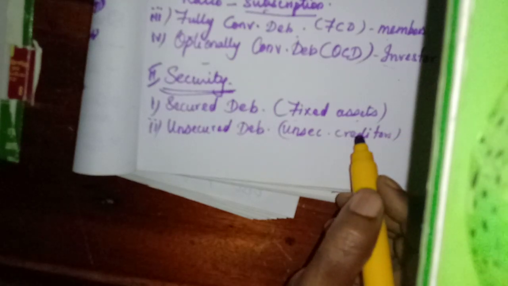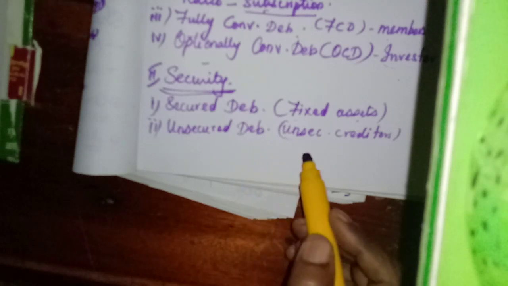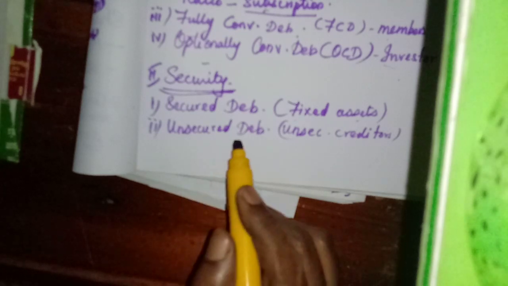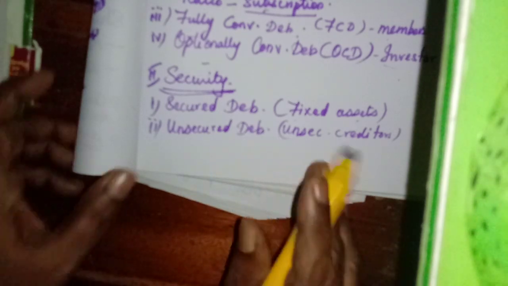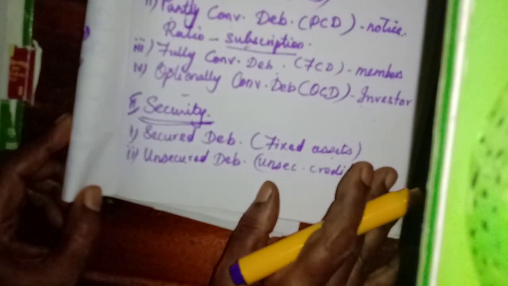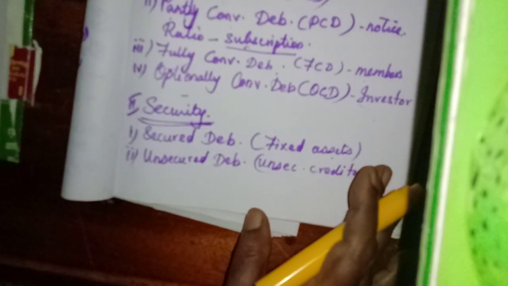Like unsecured creditors, they only have the right to get back their amount, but they do not have any right over the fixed assets or current assets or any type of assets of the company. That's the second kind, on the basis of security.